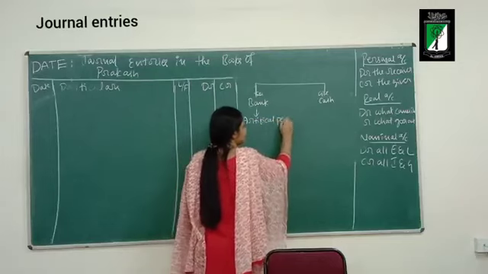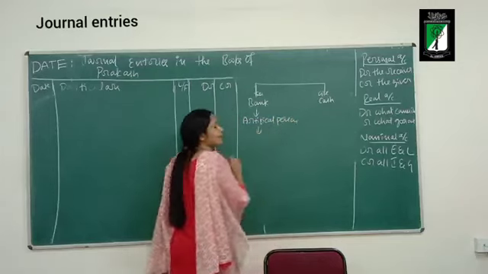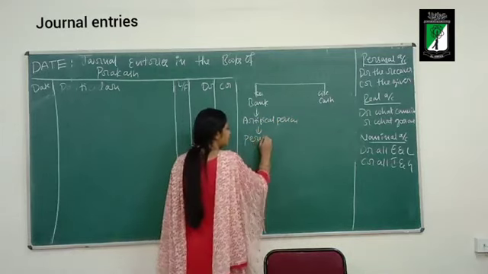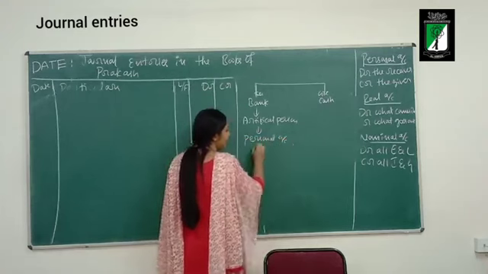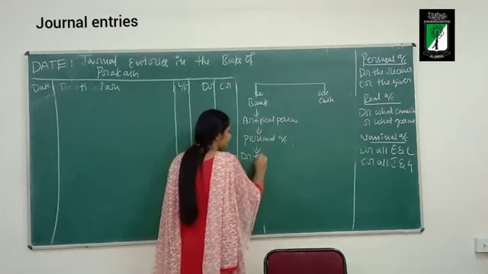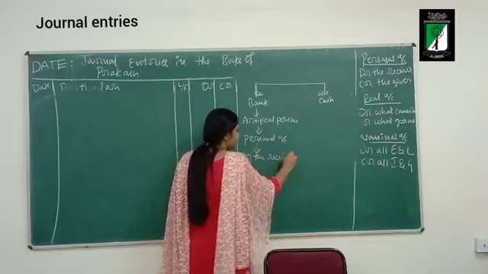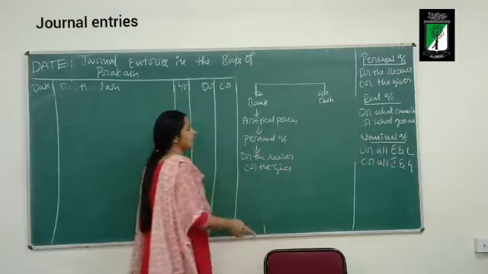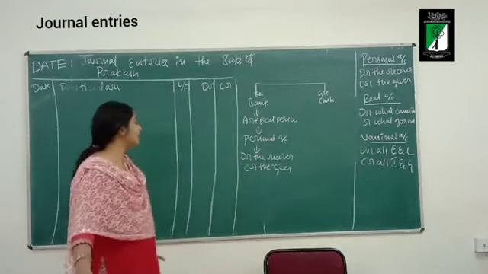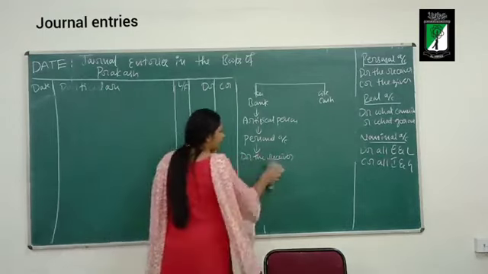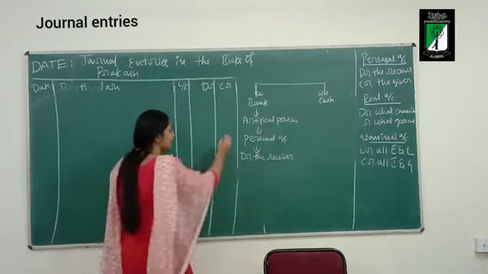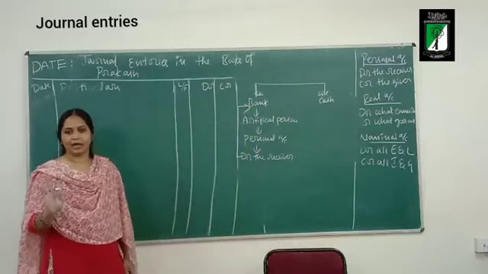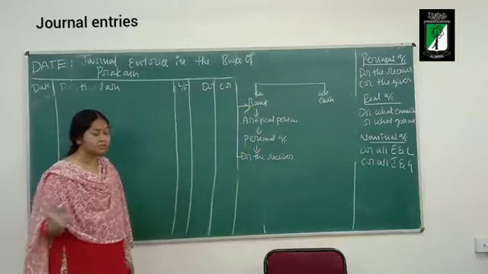If it is an artificial person, which account rule do I have to follow? Personal account rule: debit the receiver, credit the giver. Which account is involved here? Bank. It is receiving, so I will debit the bank, because we debit the receiver. I will not take the credit aspect of this rule.